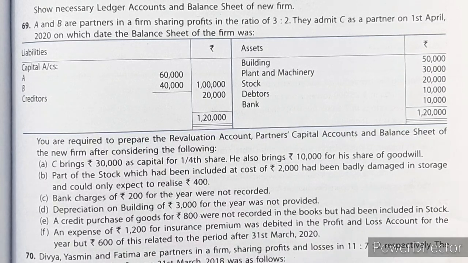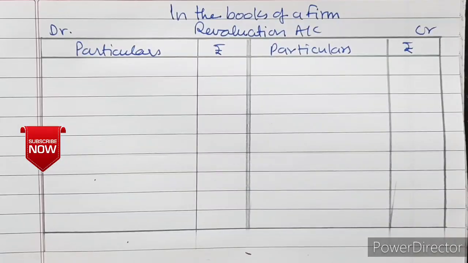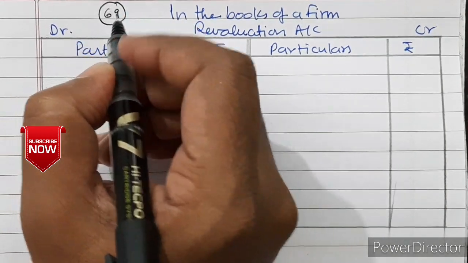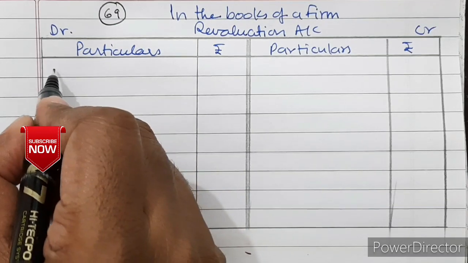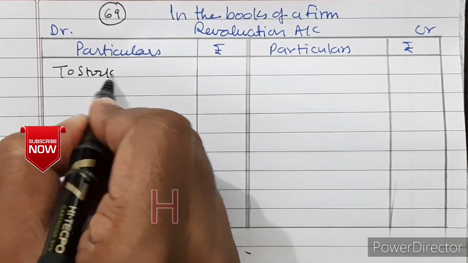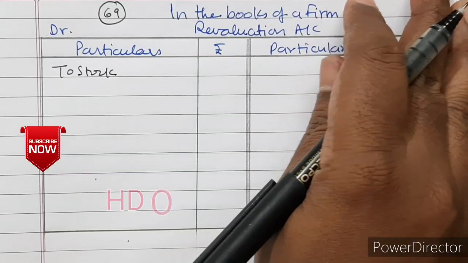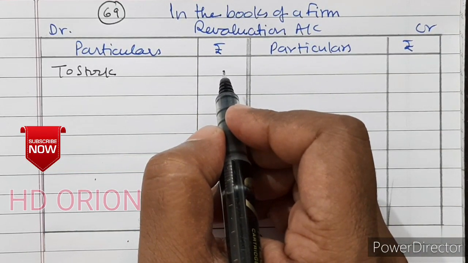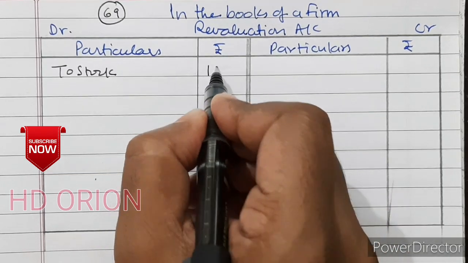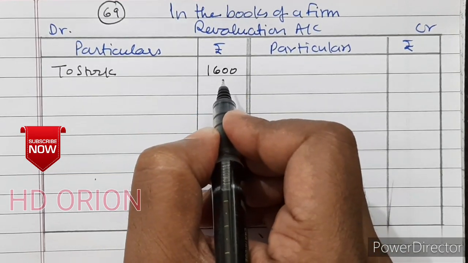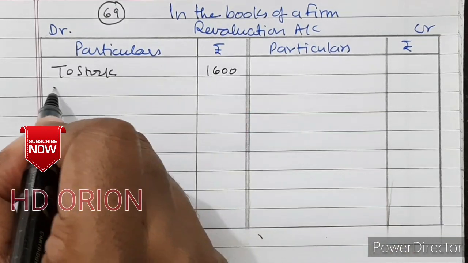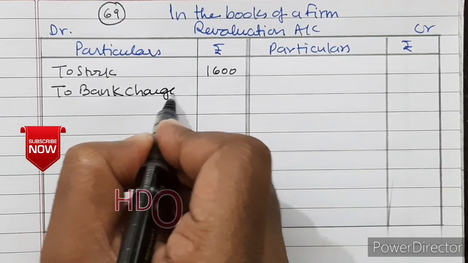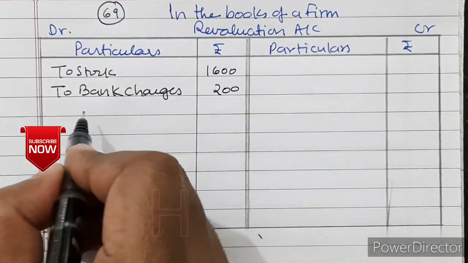Let us see the revaluation account first. So solution 69. Stock is reducing by rupees 1,600 because 2,000 worth is badly damaged and will realize only 400. So decrease in value is of 1,600. Then bank charges not recorded, to bank charges rupees 200.